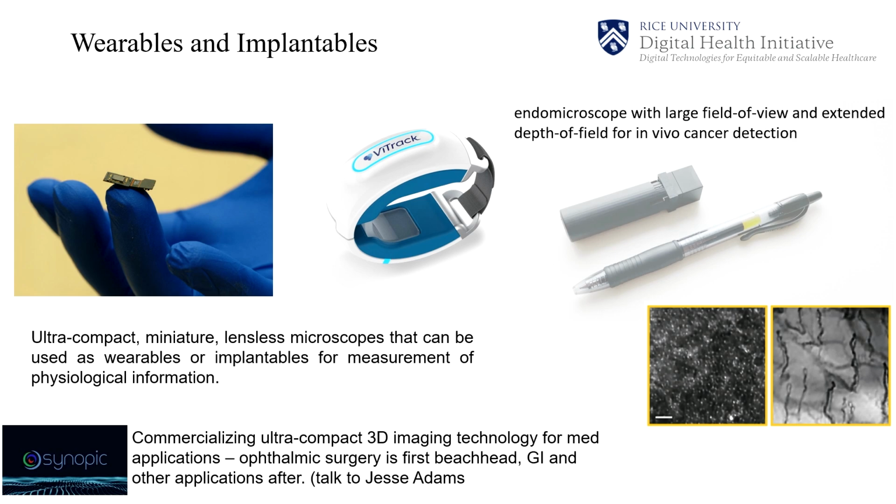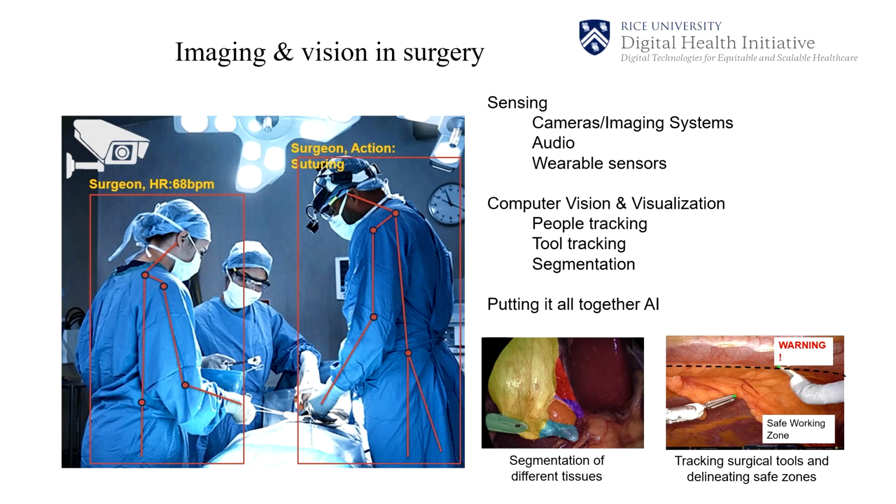On the right is a device that I showed you before, an endomicroscope that is handheld and gives you cellular resolution. So each of those dots that you see on the cell is a nucleus, and you can get like 3 micron or thereabouts resolution. And on the same device, simultaneously, you also get the vascular channel, so you can see both the cellular, the nuclear, and the vasculature in the same device.